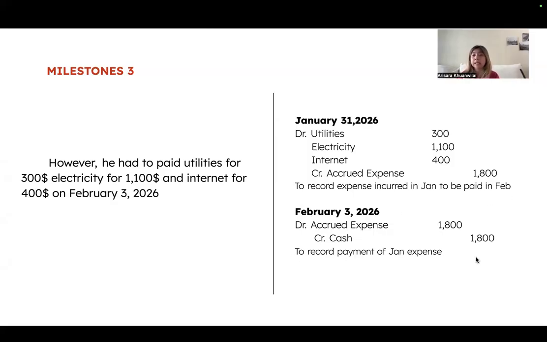Once we pay, we delete the accrued expense by 1,800 and credit cash. We just paid, crediting cash. That is how the asset works. As I said, an asset decreases by credit. And this accrued expense is a liability because we used all the utilities, electricity, and then we paid later. So this is a liability, and then we paid.